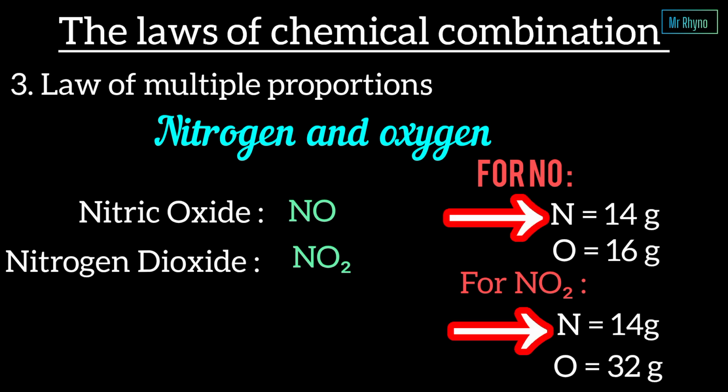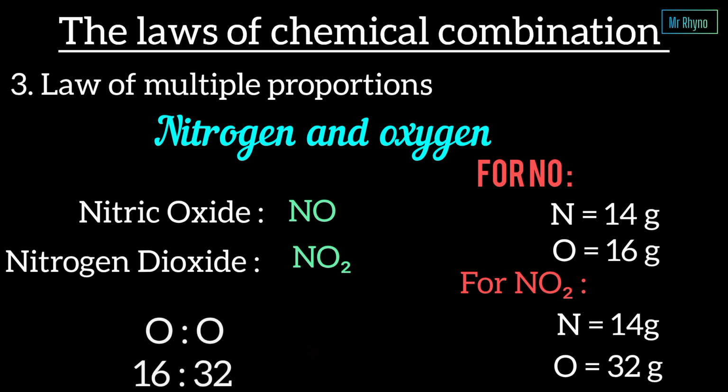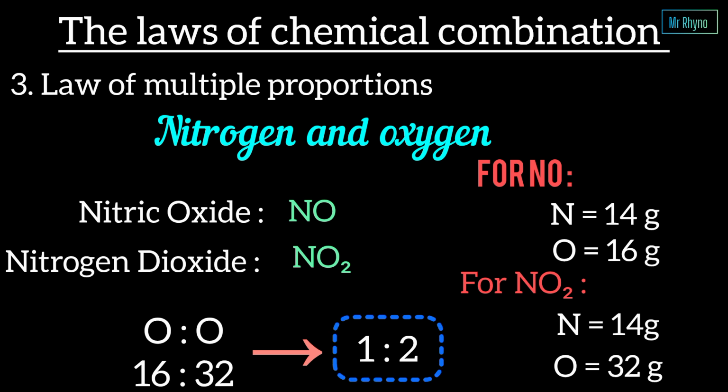Notice that the mass of nitrogen remains fixed at 14 grams. The oxygen changes from 16 grams to 32 grams. The ratio becomes 16 to 32, which simplifies to 1 to 2. And this is a simple whole number ratio, and this is exactly what the law predicts.